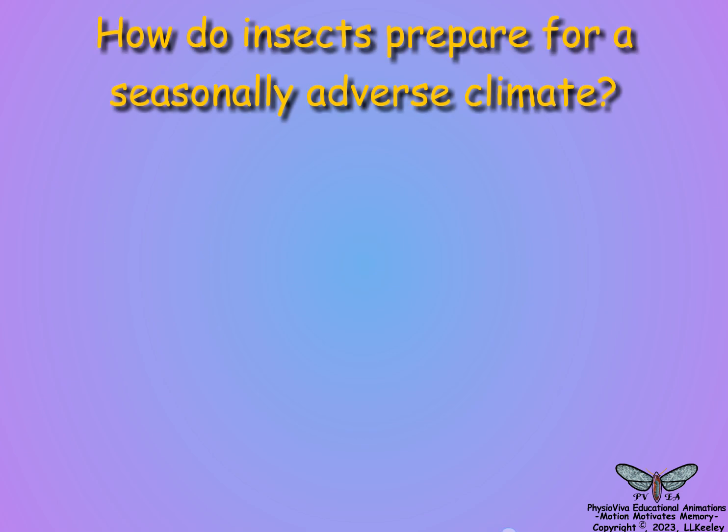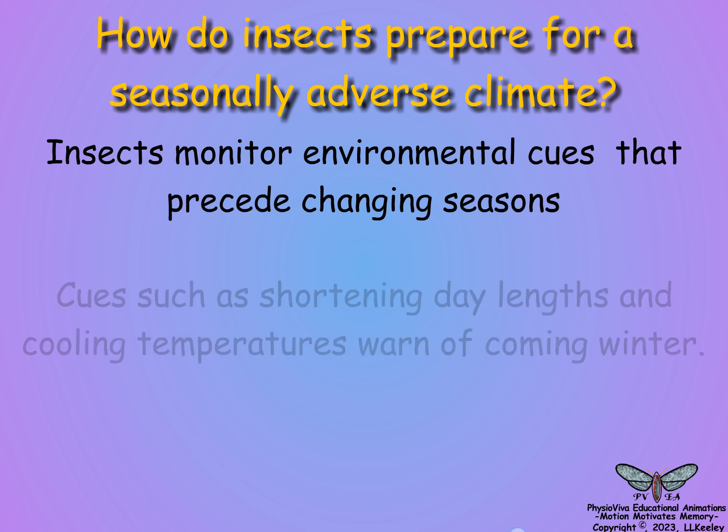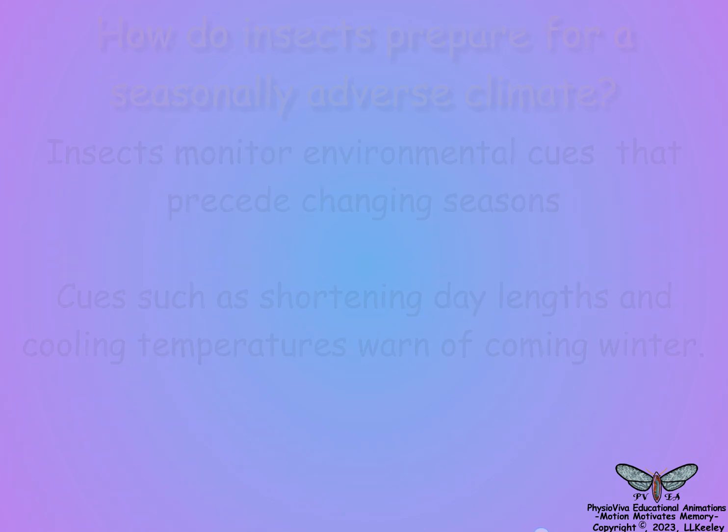How do insects prepare for a seasonally adverse climate? Insects monitor environmental cues to warn them of changing seasons. The shortening days and cooling temperatures of their respective autumns forewarn insects of the coming winters in the northern and southern hemispheres. The next scene will discuss how diapause is induced, its endocrine regulations, and physiological adaptations for survival.